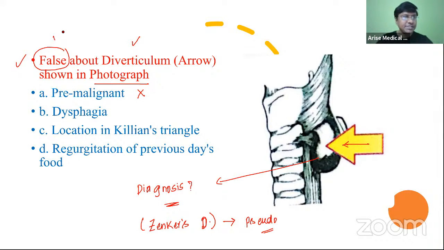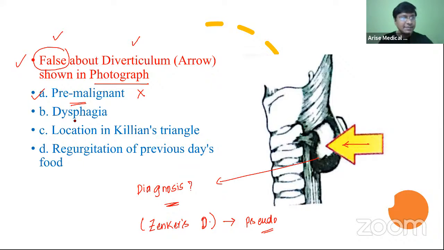So the question asked is, what is a false statement? What is a false statement about the diverticulum here? So it is not a pre-malignant condition. Okay, so it is not a pre-malignant condition. This is a very, very important point that you need to remember.